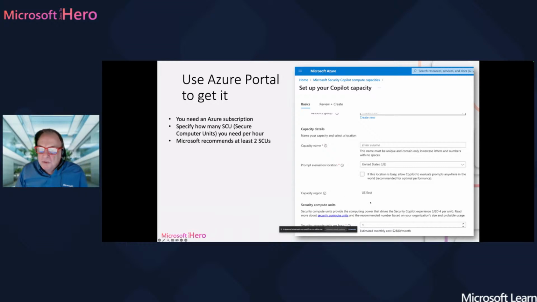The information is located down here. Microsoft recommends to start with at least 2 secure compute units. Okay, you may need more. If you use Microsoft Copilot for security extensively, you may need more than this. Unfortunately, there is no way for now to calculate how many secure compute units you're going to need. So that's why we say start with at least 2.